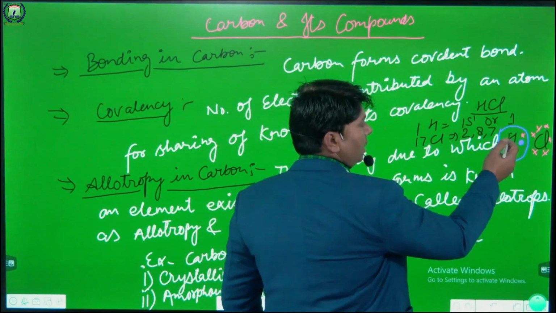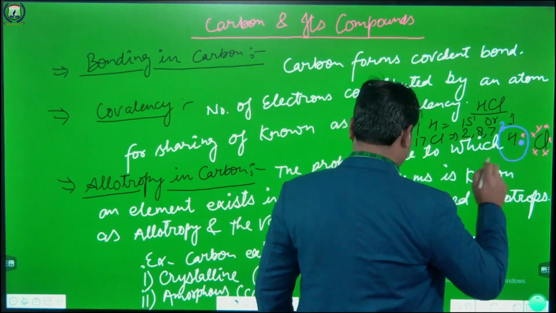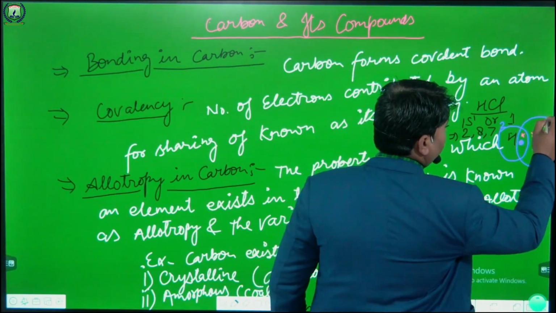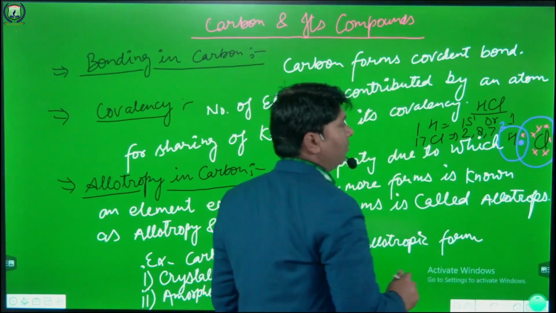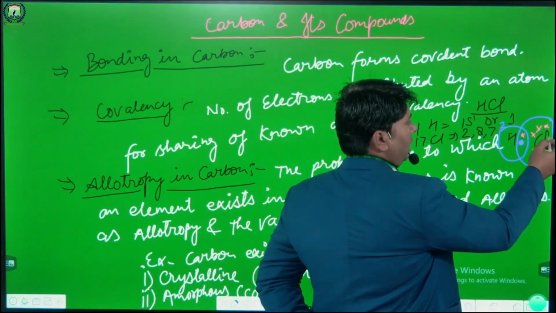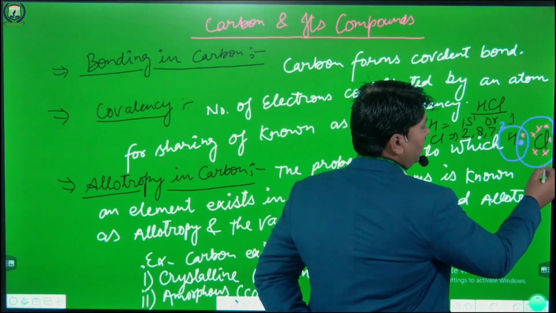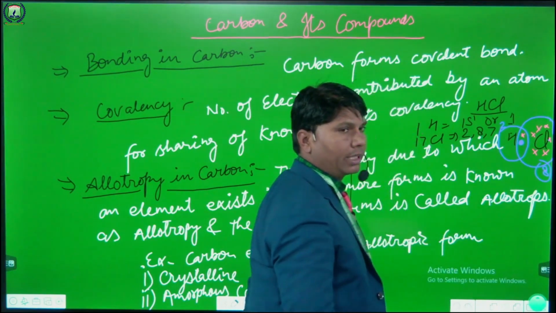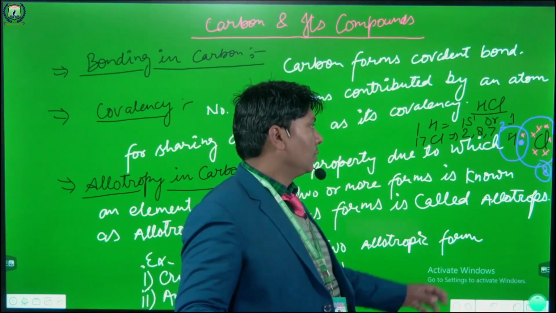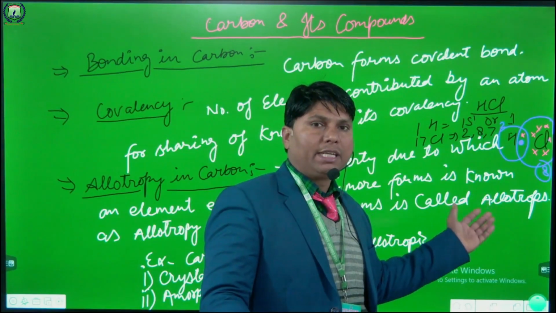It means hydrogen has 2 electrons, and chlorine has 8 electrons: 2, 3, 4, 5, 6, 7 and 8. It means chlorine has completed its octet and hydrogen has completed its duplet. So hydrochloric acid forms covalent bonds.